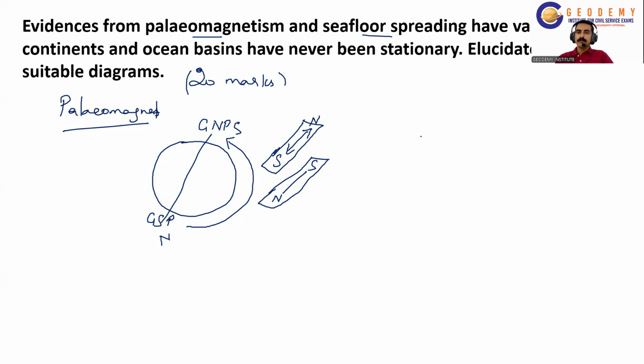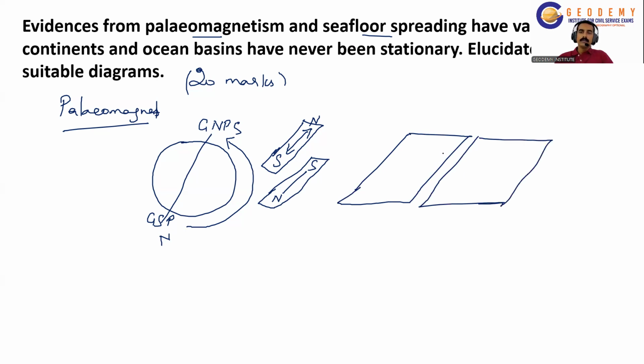Seafloor spreading: we know the plates and the abyssal plain here. All continents and ocean basins are moving towards and away from each other. In most of the oceans, the divergent boundaries are located here. At a divergent boundary, the plates move away from each other. So this is seafloor spreading.